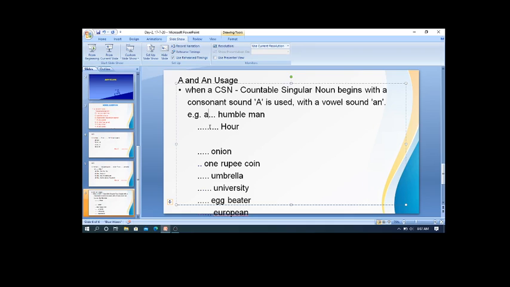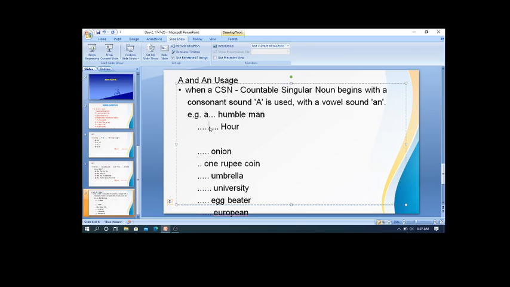Now let's go to the second example. Dash hour, H-O-U-R. This is not hour with an h sound. H is not being pronounced here. H is silent. So that's why it is hour. The countable singular noun H-O-U-R begins with a vowel sound.